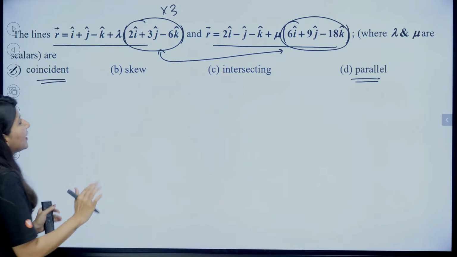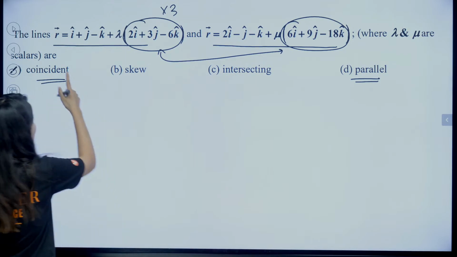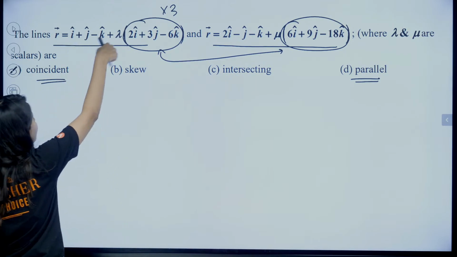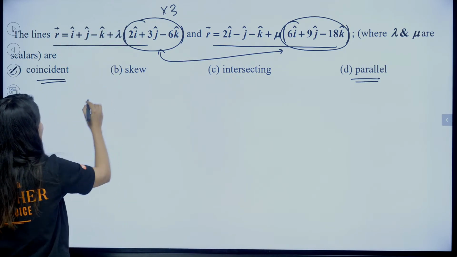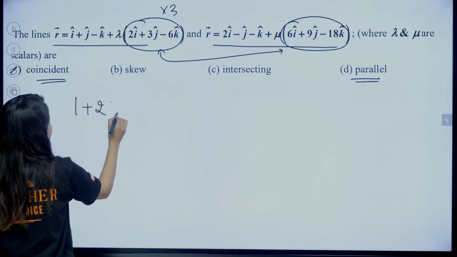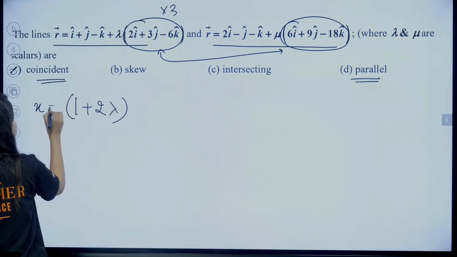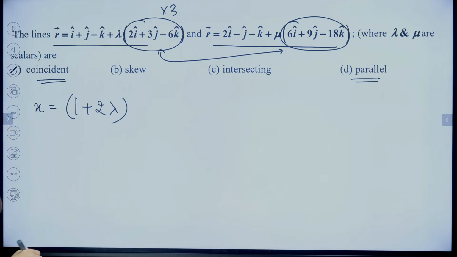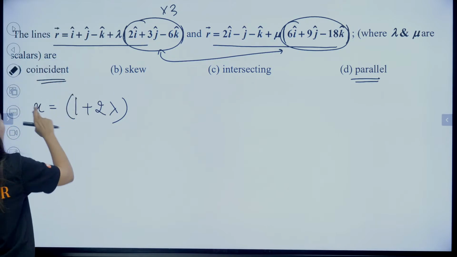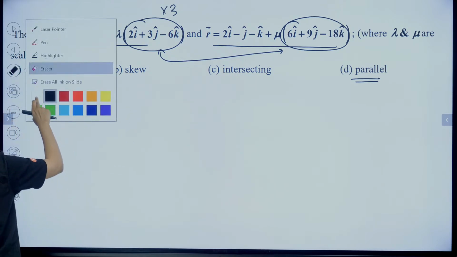So, how do we do that? Understand this fact that, okay, so from first thing, what we will do is, okay, 1 plus 2 lambda will be the x coordinate, right? Okay. Alright, so what we can do is we can simply write it in Cartesian form.